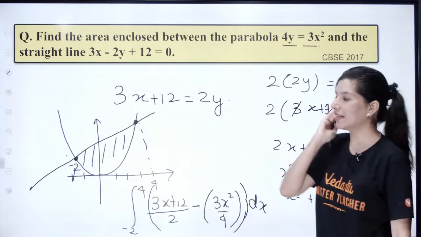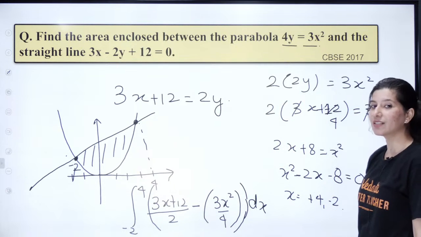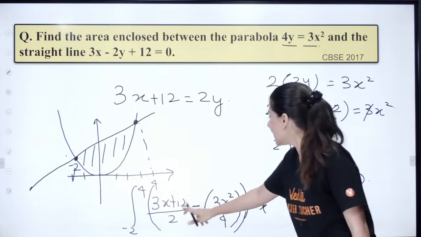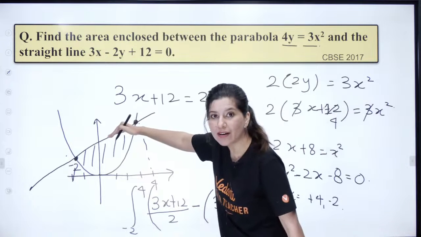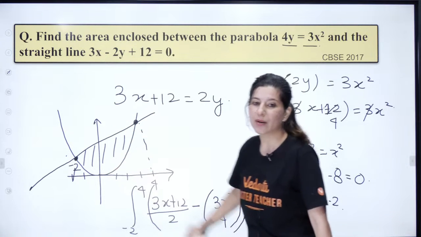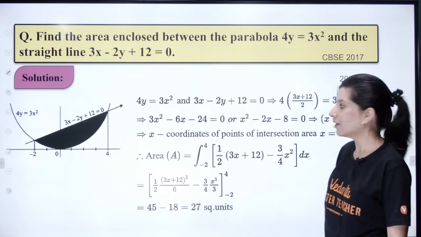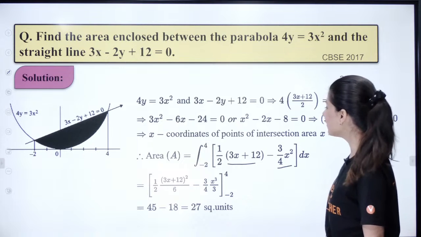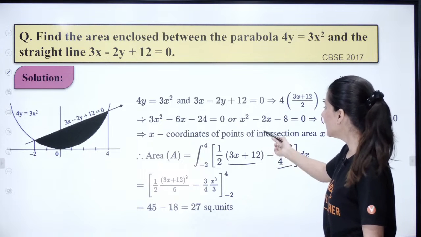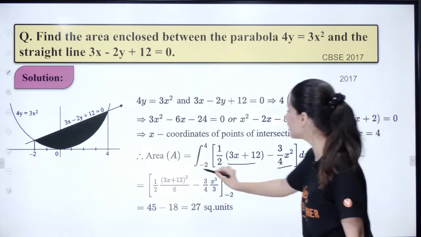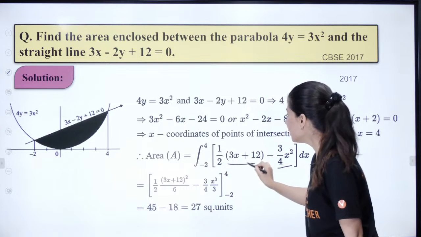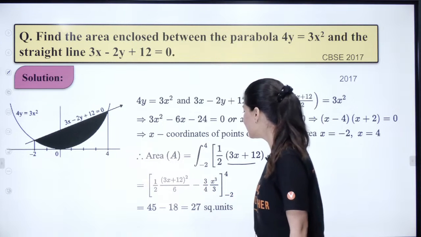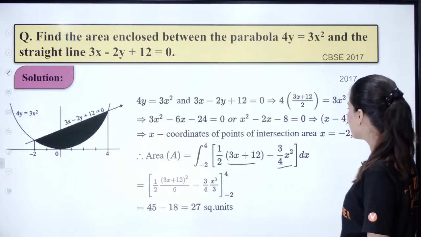Clear? Area enclosed, clear? I know that area questions may actually give you pain. So this is line minus parabola, because the line is above, the parabola is down. That's why. So can you see this is your area? 3x plus 12 by 2 minus 3 by 4 x square, and the moment you start integrating it, so 3x plus 12 whole square upon, the 3 will be there, minus 3 by 4 x cube by 3.